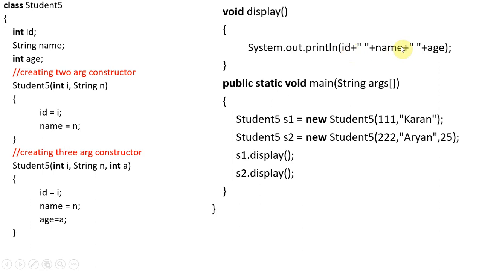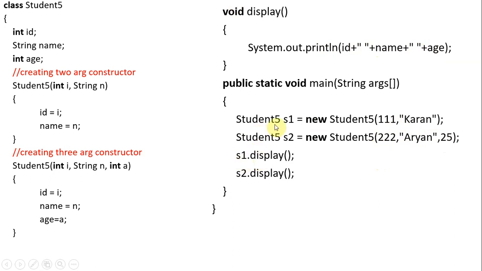Here we have id, name, age. For age some default value may be printed, or else no default value is printed. That is not a big deal. It is a print statement only. Whatever data we are passing, that is not actually a problem. If you have id and name, that will print. If you have id, name and age, it will print that. That means we are separately calling the display method by using an object.